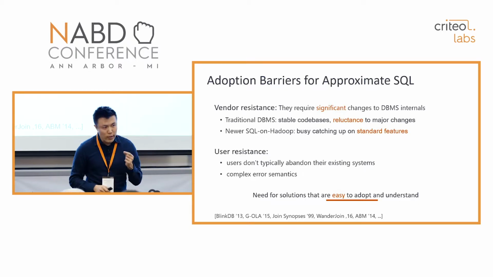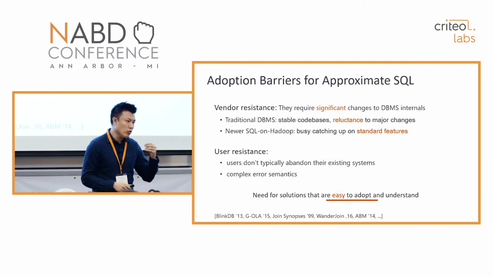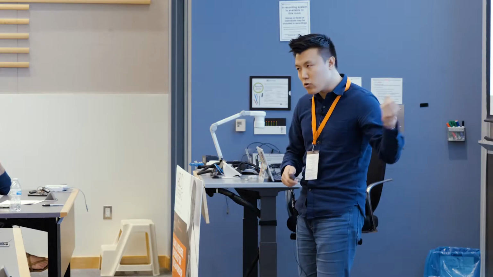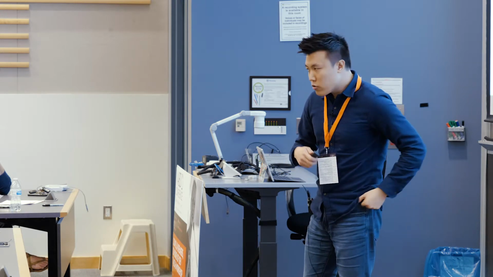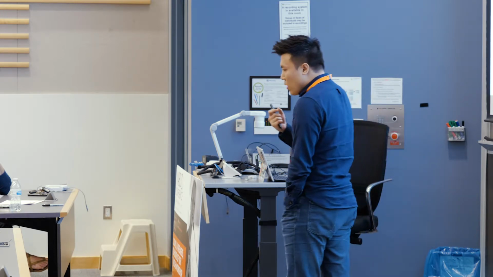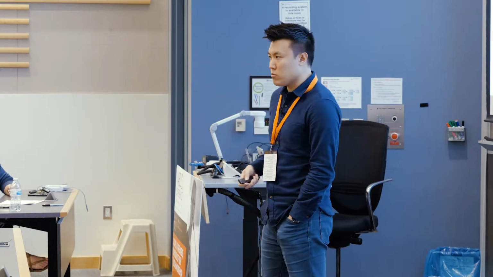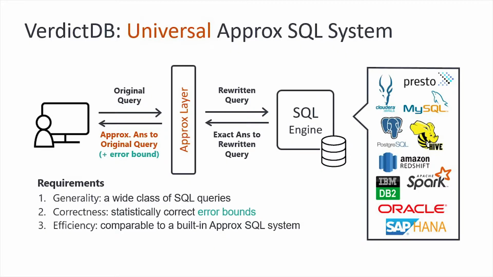And also some notions that are related to approximate answers, such as confidence bound or error bound, make it harder to understand. So at Michigan, we started to develop systems that are much easier to adopt and much easier to understand. And in this talk, I'm going to talk about how we could develop a system that is much easier to adopt. So this is our proposal, which is called VerdictDB.